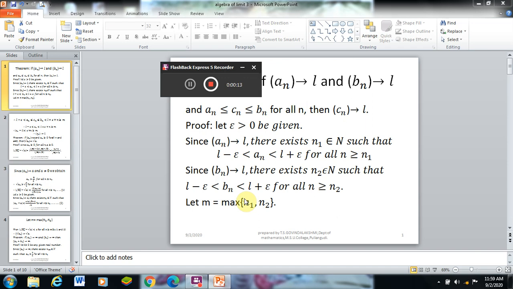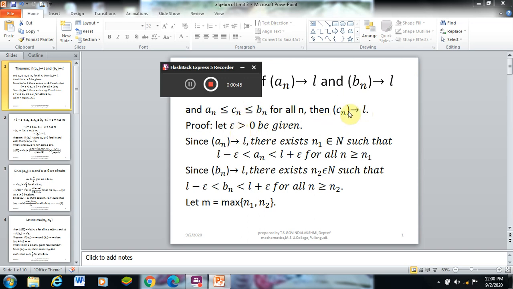If the sequence an converges to L, and the sequence Bn converges to L, and an is less than or equal to Cn less than or equal to Bn for all n, then we have to show that the sequence Cn converges to L. These terms are given. We have to show that Cn converges to L. Let us see the proof of the theorem.